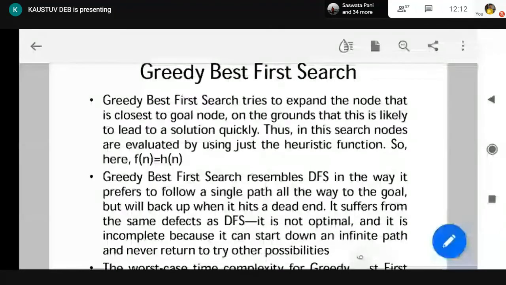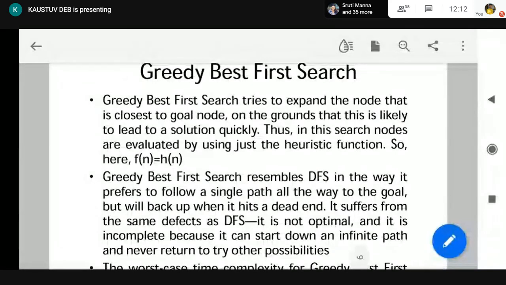But as we know, that concept alone may not always lead to the optimal solution. The solution which looks very optimal currently may not be optimal at the end. So in that case, we need to use some other concept rather than calculating the evaluation function only using the h(n) value. In later searches, we will come to another search where we modify this concept of f(n). But in greedy best first search, f(n) is equal to h(n).